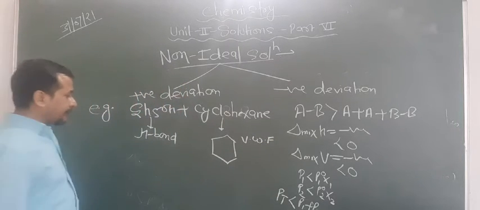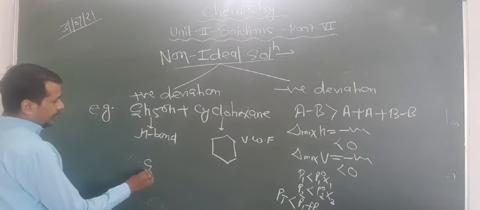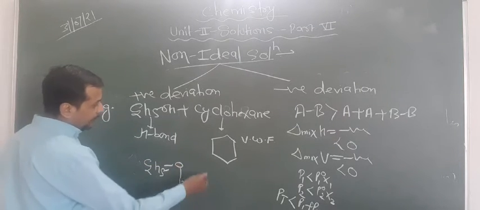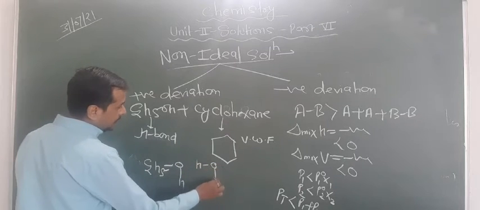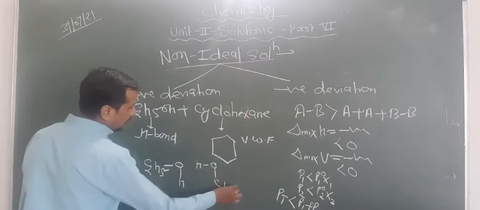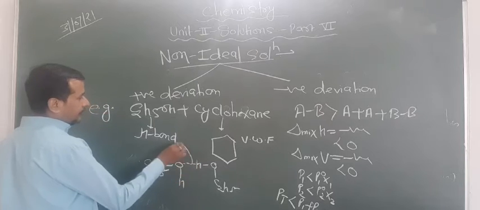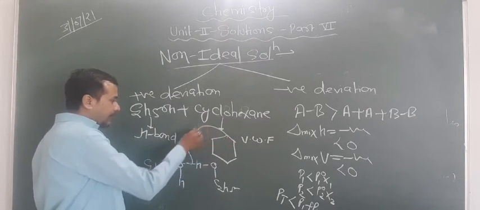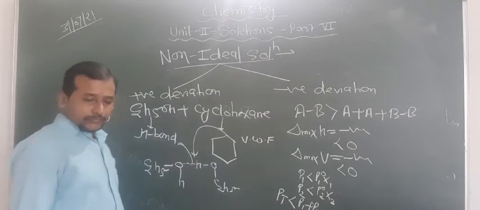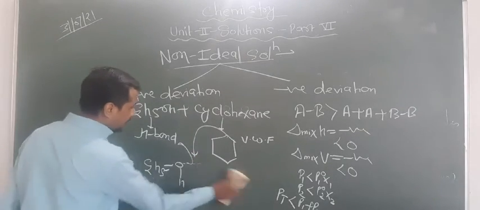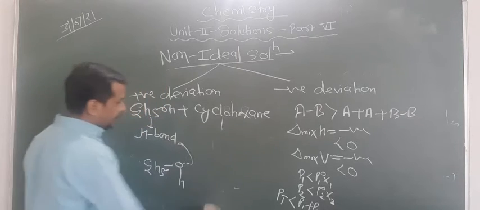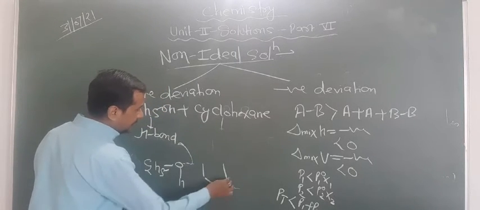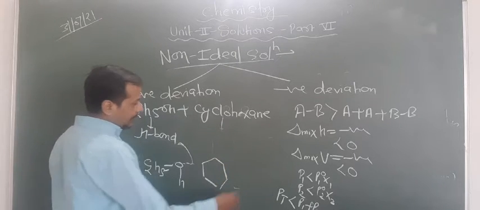So now look at here, when you mix ethanol, before mixing what happens here? The interactions between the ethanol molecules are like this. This is H bond. Now what happens? You are mixing this cyclohexane to the ethanol. So look at the conditions. What happens here? Now this cyclohexane basically breaks the H bond between the ethyl alcohol. So now this comes between the ethanol.